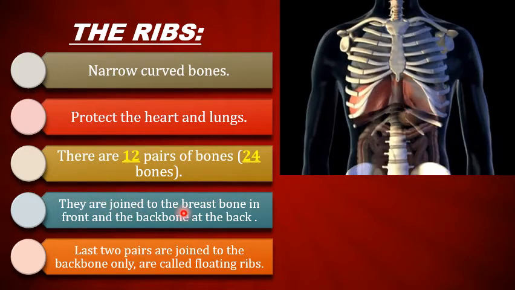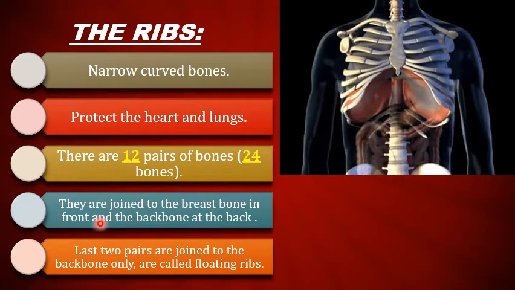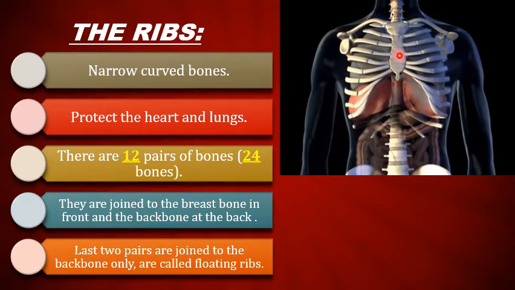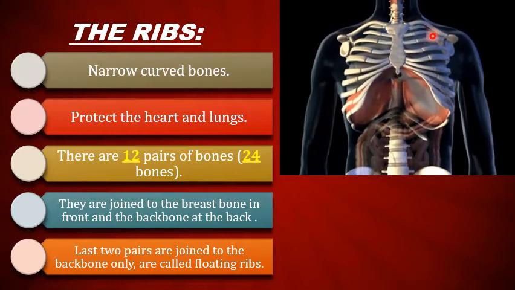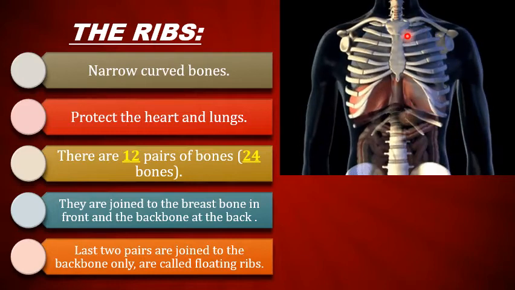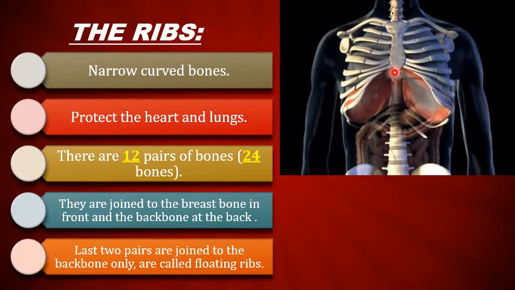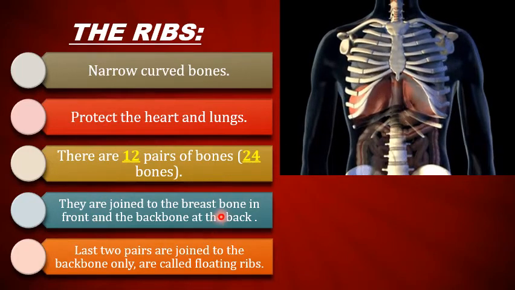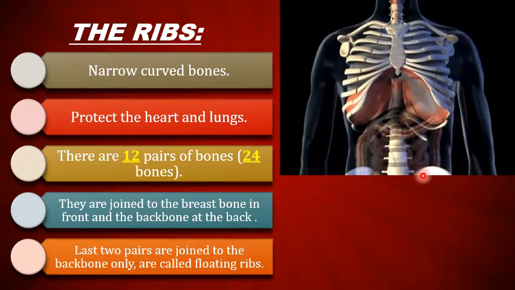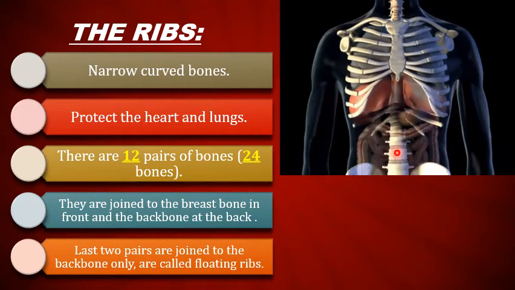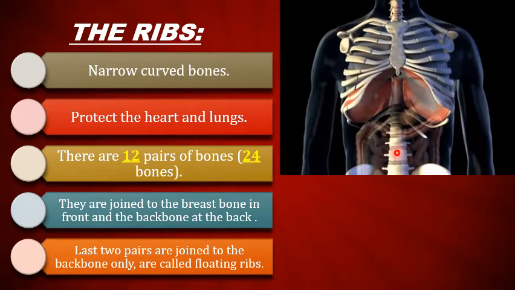They are joined by the breastbone in the front. As you can see, this is the breastbone. It is also called the sternum. You can see that all the ribs are attached here. So they are joined to the breastbone in front, and the backbone at the back, as we have learned on the previous slide.